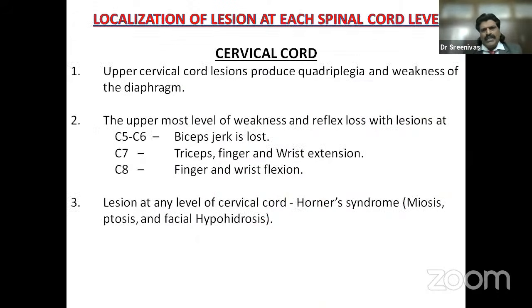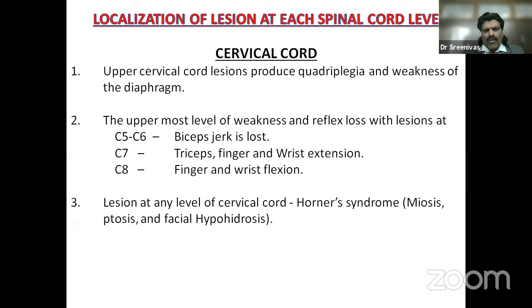Yeah, now we shall come to the localization. How do we localize whether it is the cervical cord level, thoracic level, or lumbar level? If it is the cervical cord level, upper cervical cord lesions produce quadriplegia and weakness of the diaphragm. The diaphragm also gets affected and it produces quadriplegia because the lesion is at C4 and below. So C4, C5 starts affecting, you have C5, C6 biceps, upper limbs and the lower limbs getting affected. The diaphragm gets affected, C3, C4, C5. So upper cervical cord lesions produce quadriplegia and weakness of the diaphragm.